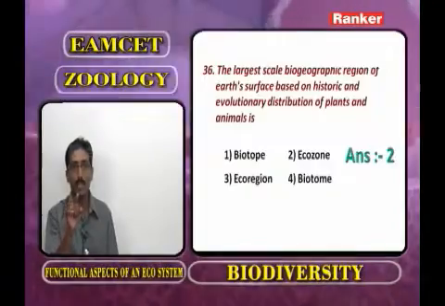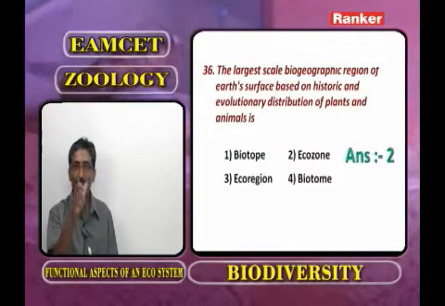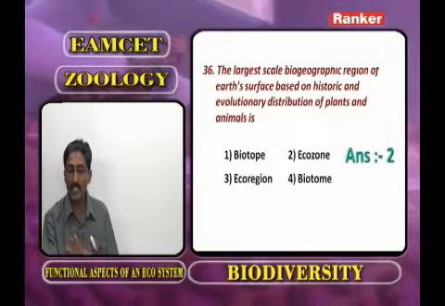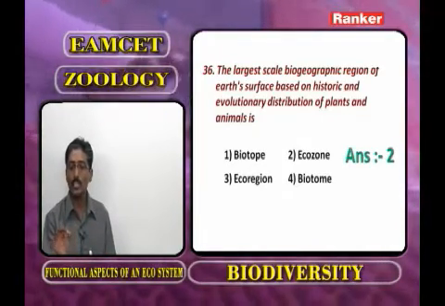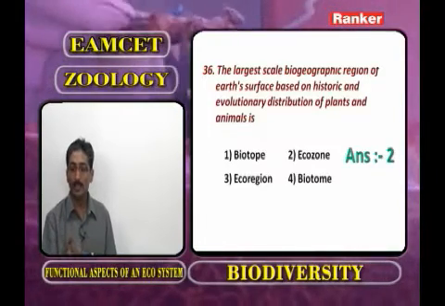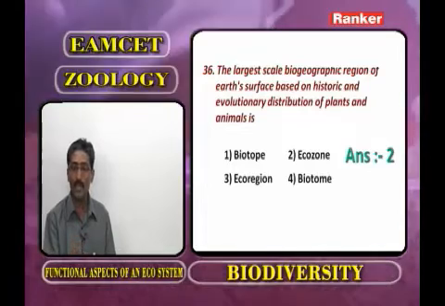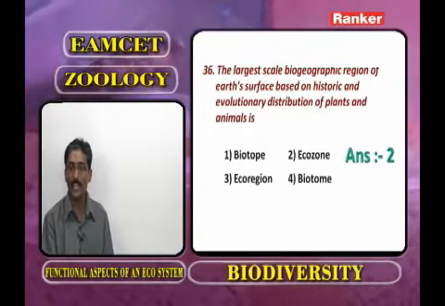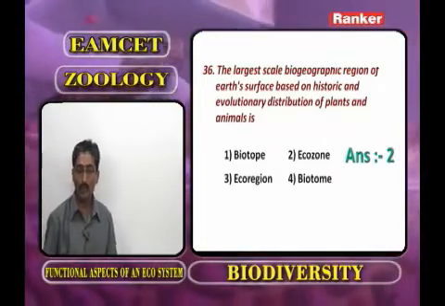What is meant by biome? It is the area having specific climatic conditions. But here what is the question? The largest scale biogeographic region of Earth surface based on historic background and evolutionary background of plants and animals. That area we call ecozone. The answer is 2. Now we go for the next question.